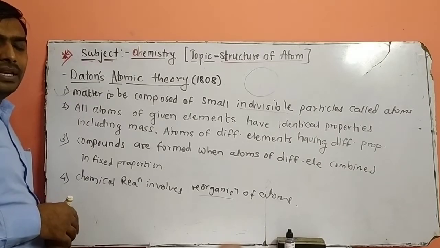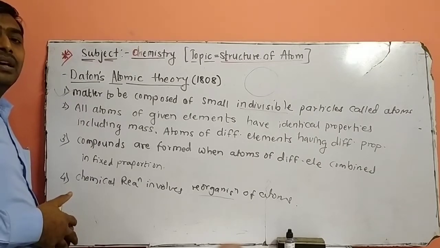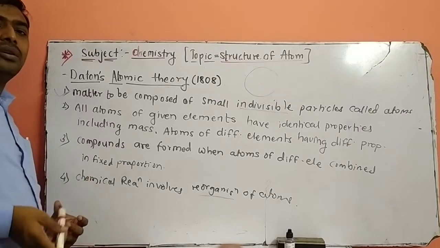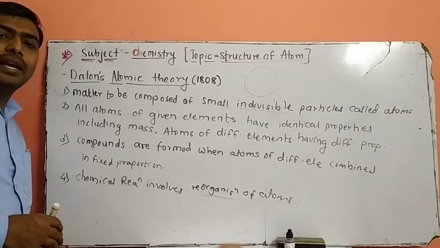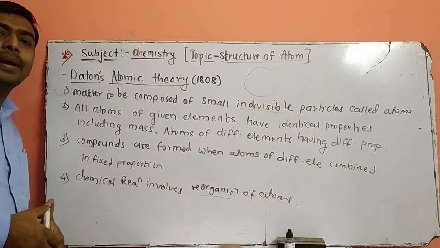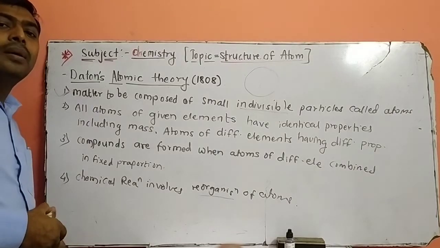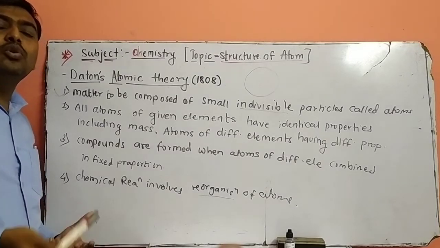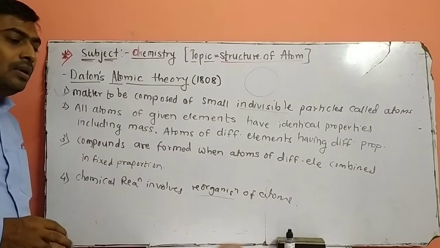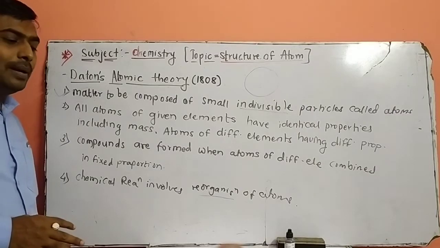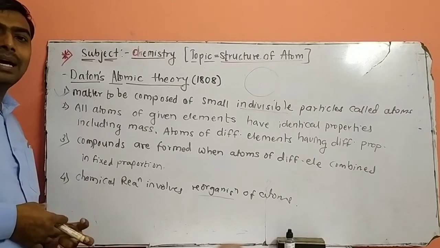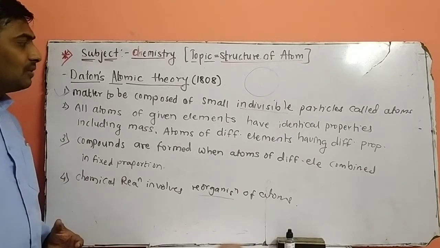After Dalton's atomic theory, we'll discuss next the discovery of the electron and the discovery of protons, because J.J. Thomson explained the subatomic particles of an atom. Subatomic particles means an atom has different subatomic particles like proton, electron, meson, pions, neutrons, neutrino, antineutrino. So there are different types of subatomic particles present in the atom. This was explained by the scientist J.J. Thomson. We'll discuss one by one.